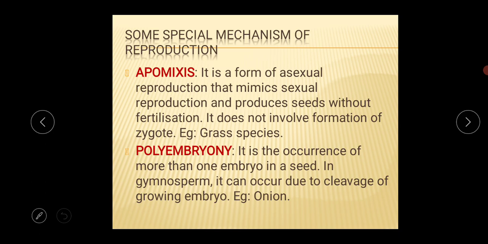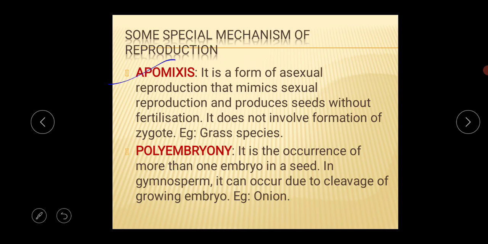Although seeds in general are the products of fertilization, a few flowering plants have evolved a special mechanism to produce seeds or to develop many embryos from a single fertilized egg. So I am repeating again, we all know that seeds are generally the products of fertilization, but a few flowering plants have evolved a special mechanism to produce seeds or to develop many embryos from a single fertilized egg. So these are the special mechanisms of reproduction.